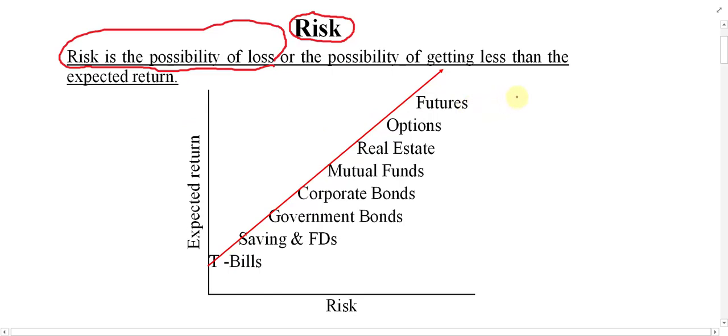Let us say, for example, I have invested somewhere and I expect to make 1,000 profit out of it. How much have I expected? I have expected to make 1,000 profit out of it.